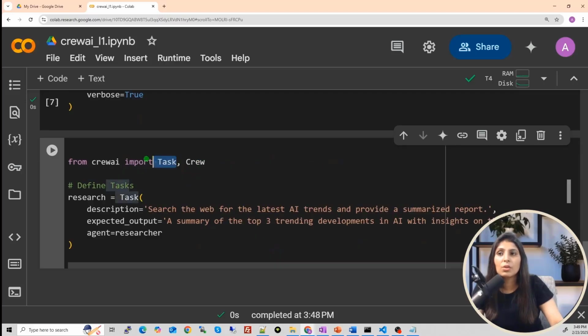First of all, you need to import Task from CrewAI, and then this is how you create the task. First, we are creating tasks. How many tasks do we have?